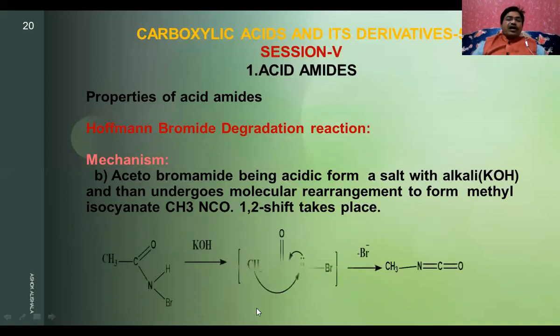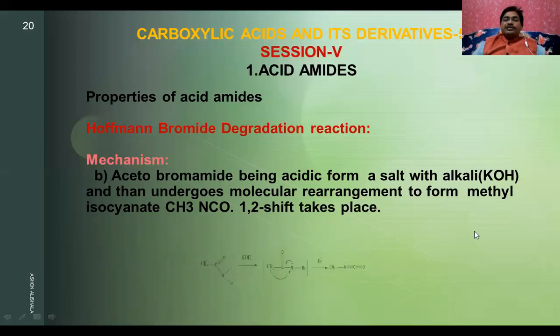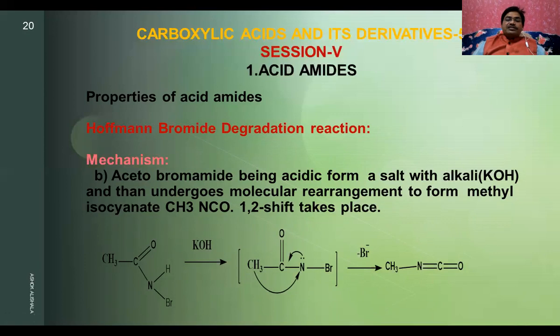You can see here how it will be formed. That is KOH. What happens? It takes the H plus ion and it is removed in the form of water, so that you will get a lone pair of electrons on the nitrogen, and here there is a migration, a 1,2 shift, and this will be shifted to the first and this will be shifted to second. That's why you will get a ketene. That means in the second step, you will get a ketene by the elimination of bromine, and there is a 1,2 shift rearrangement.